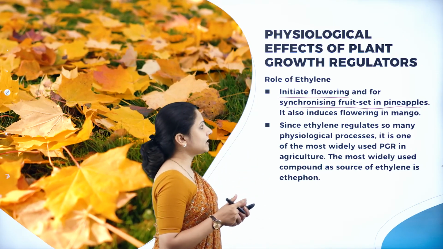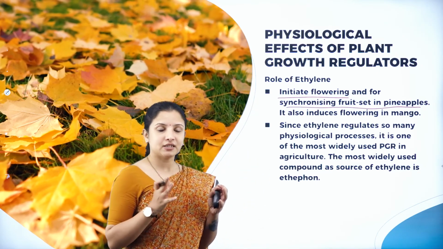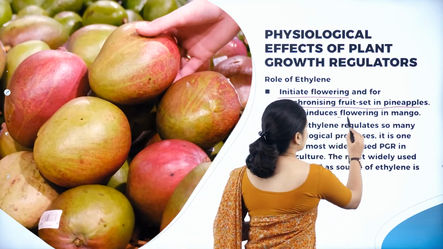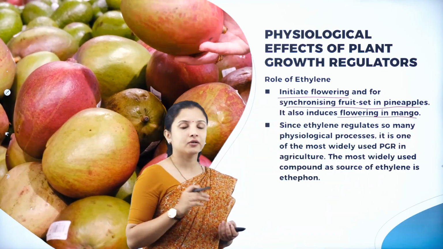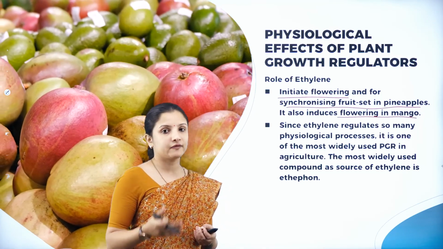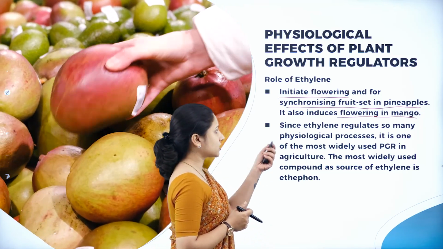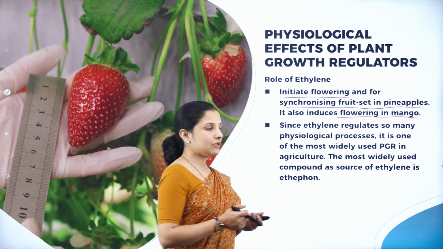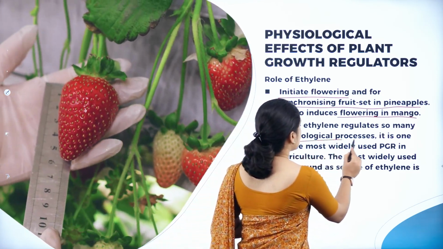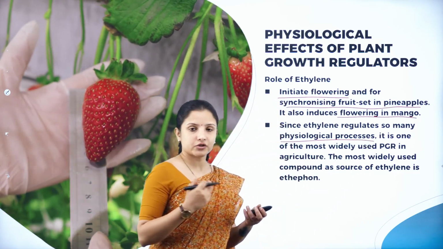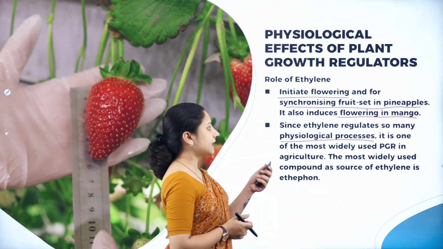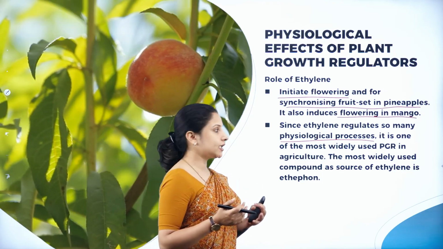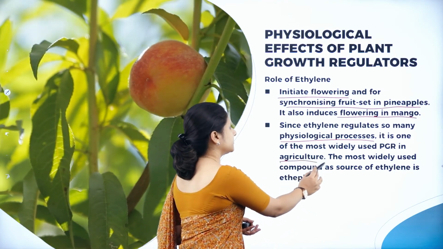So therefore, ethylene helps in synchronizing the fruit set in pineapple, and also it helps in increasing the flowering in mango, or to induce flowering in mango. It is very, very important. And not just that, ethylene also regulates many physiological processes in plants, and it is also one of the most widely used plant growth regulators in agriculture.